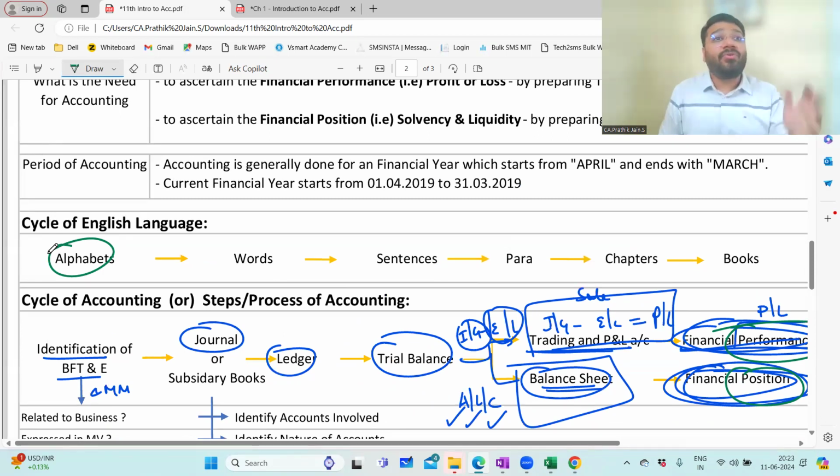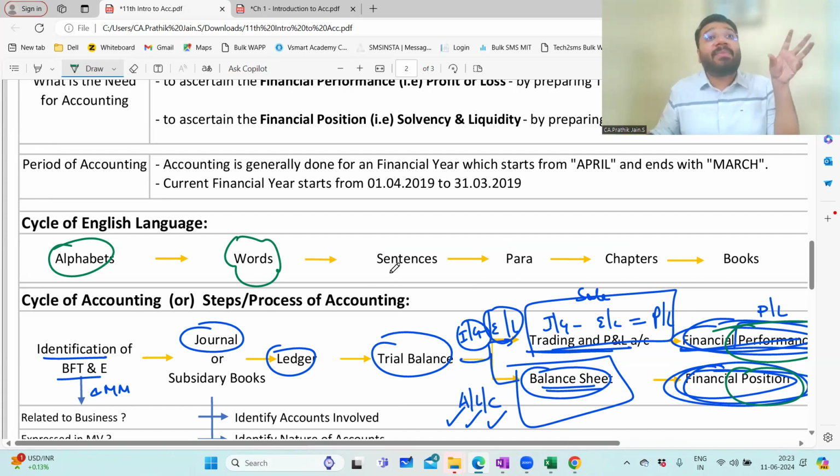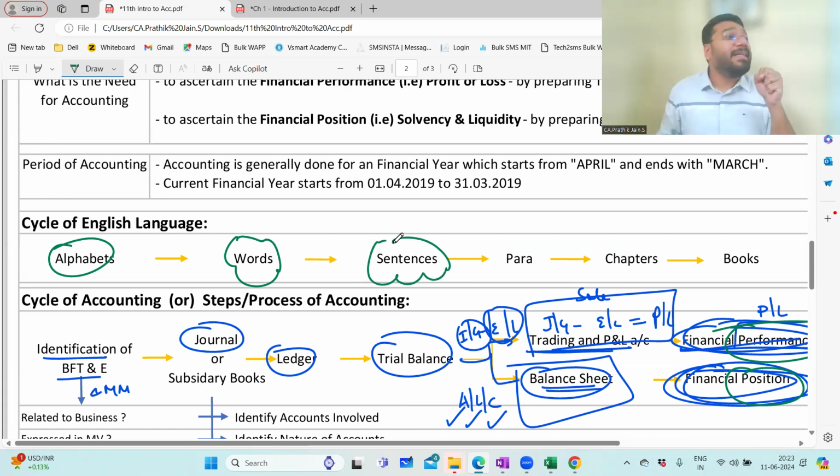Then gradually when you came to LKG, UKG or first standard, the school teachers taught you how to put the alphabets into meaningful words. How to use the letters to form a meaningful word. Then as you climbed up the grades, the school teachers taught how these words can be constructed into beautiful sentences. Then as you crawled up, they taught how the sentences could be converted to paragraphs. So paragraph writing was there. Correct? With that, they stopped.